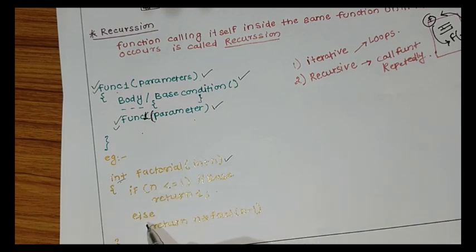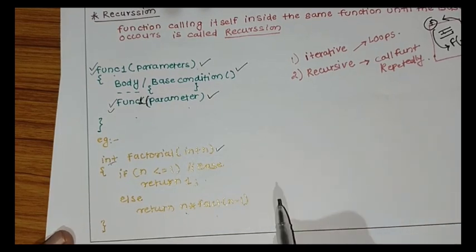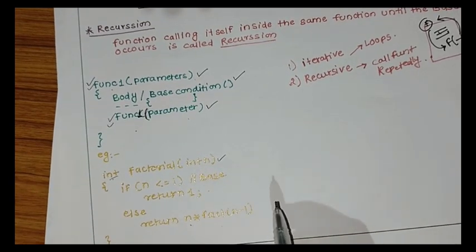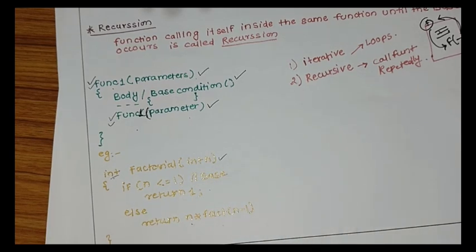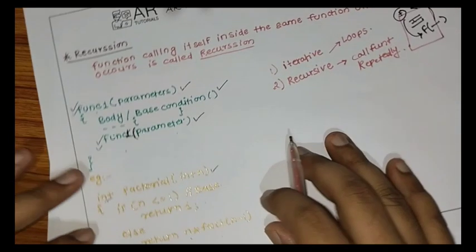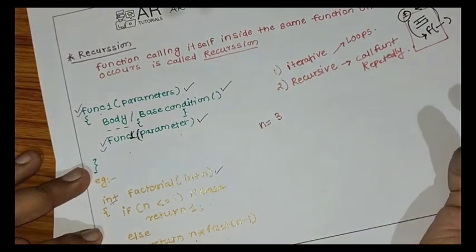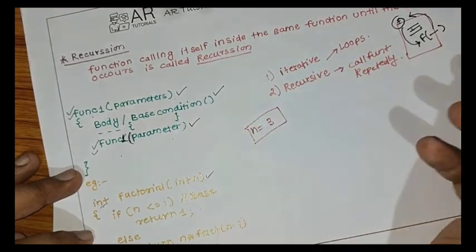Else, if it is not there, n is my number, n into factorial of n minus 1. I hope you can see it. So what it does at every single step, you will come to know that we are performing a recursion. So now I'll solve the recursion tree. First, let's suppose my n is equal to 3. I'll take small numbers only so that you can visualize it properly.